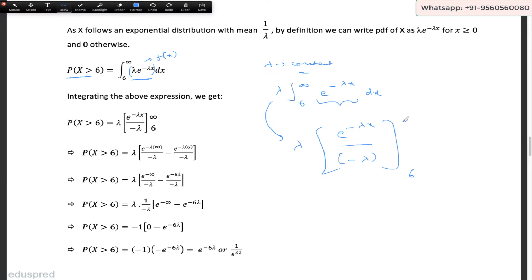And now we just have to put in these values. This is what I have written over here. You put the values: first you put the value infinity in place of x, and then you put the value 6 in place of x. You solve this, and you will have to do 2 or 3 steps to simplify it, and in the end you will see that the probability that x is greater than 6 comes out to be this. So this is your final answer.